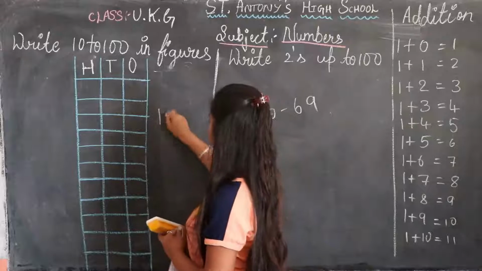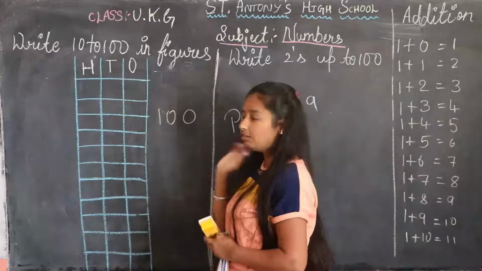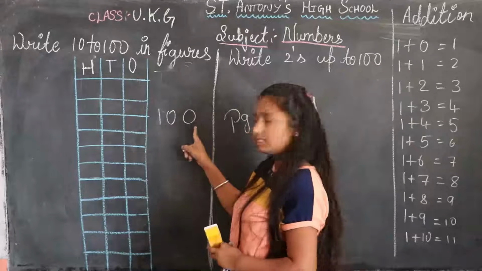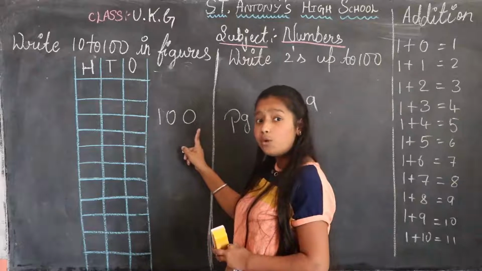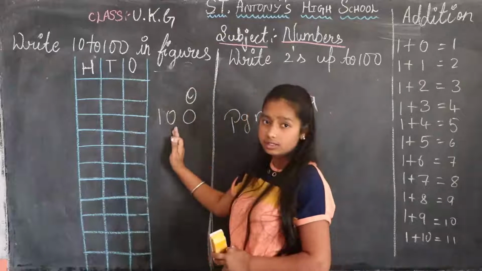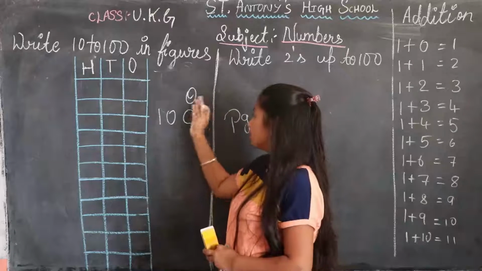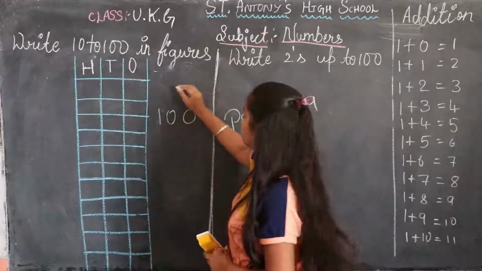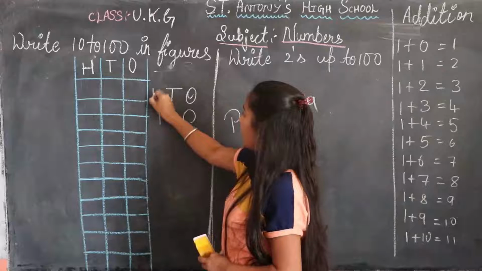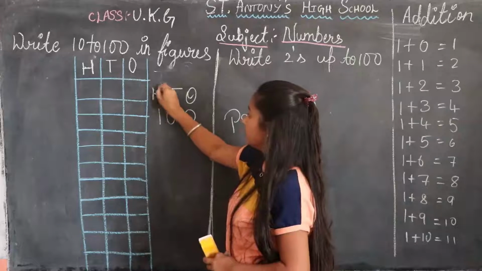I will write 100 now. 100. Okay. Now tell me, which is the ones place? The last one we call ones. Before this, we call this tens. After this is hundreds.